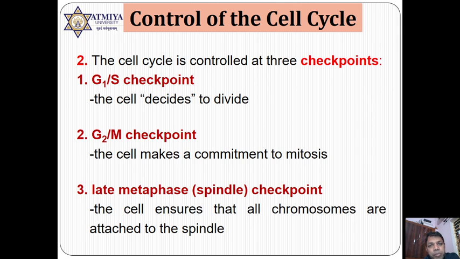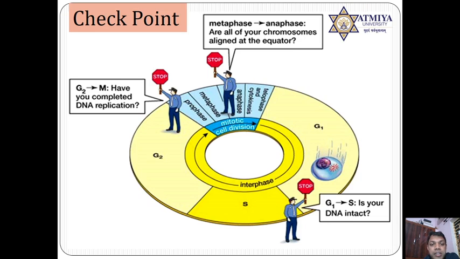Next important point is checkpoints. There are three important checkpoints: G1/S, G2/M, as well as the spindle fiber checkpoint. See, the G1/S checkpoint is also known as the DNA damage checkpoint, where the cell is checked whether DNA is damaged or not. If the DNA is intact, the cell is able to cross from G1 phase to S phase. Otherwise, the cell will be arrested in the G1 phase only.